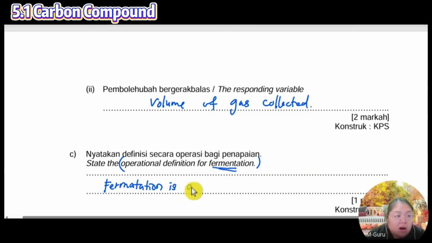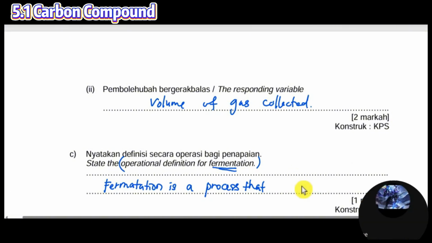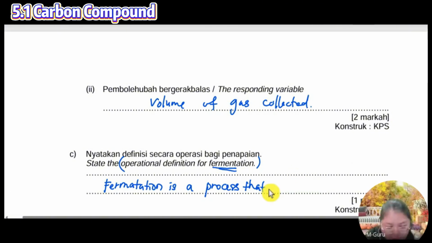Fermentation is a process that causes more volume of gases to be produced, when... I must have the word when.